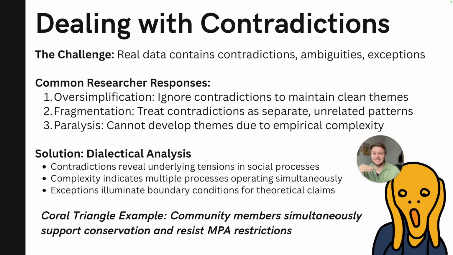Community members simultaneously support conservation goals and resist conservation policies. This is not necessarily logical inconsistency, right? It reveals a tension between environmental values and governance processes, right? This is critical, right? You're understanding the cultural fabric, maybe the moral fabric of this community and how they're engaging with conservation processes, right?